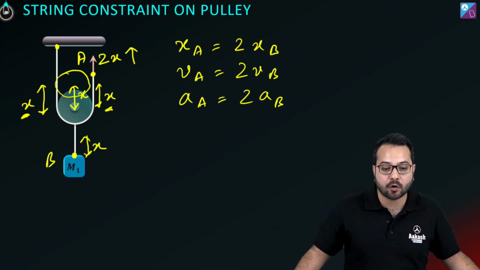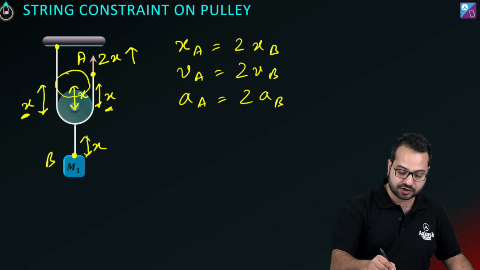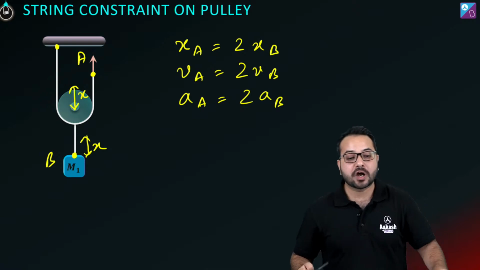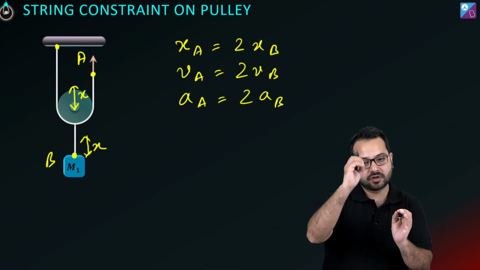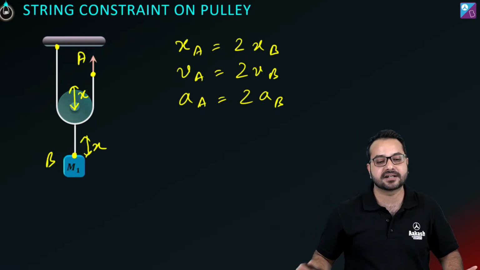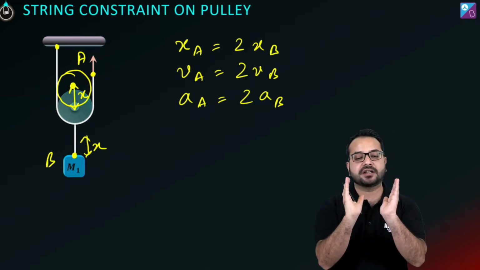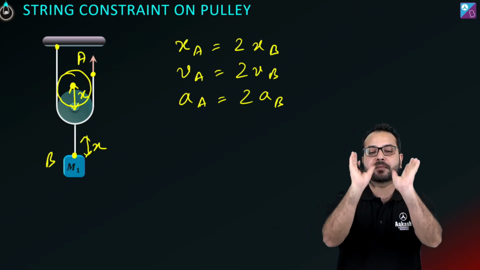अर्पित बोल रहा है, how 2x, I am not understanding. ठीक है अर्पित, समझो इस चीज को, फिर से देखते हैं. Now you have moved the pulley. ठीक है, your string is as it is. Now what you are doing is you are just moving the pulley by x. Just take the pulley and move it by x. ठीक है, you have taken the pulley, moved it by x.